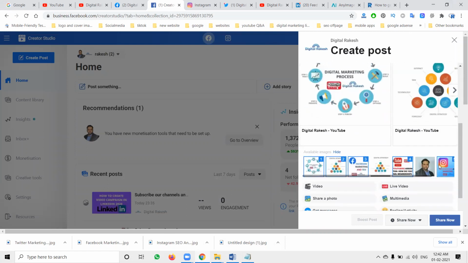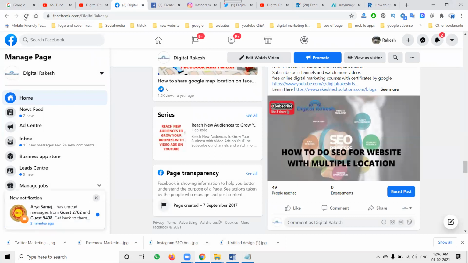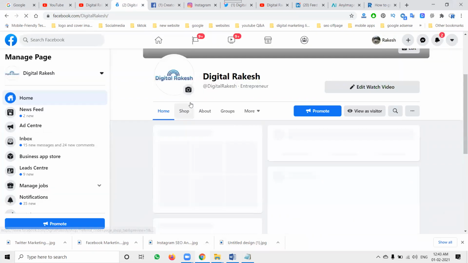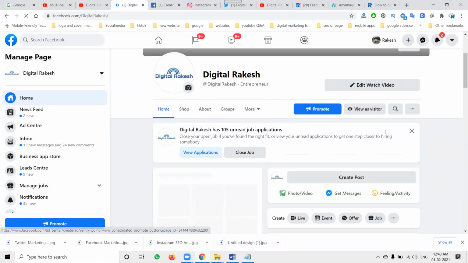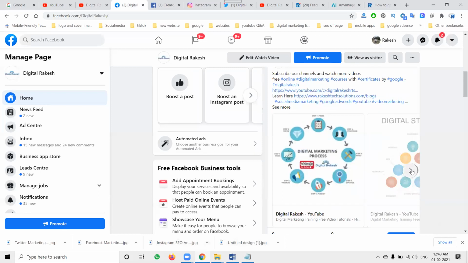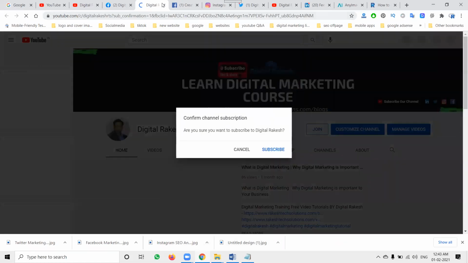So we can change the pattern. Share now. After sharing this option, we can check your Facebook. You can go to Create Studio, select the Create a Post option, select multimedia, and post in this one. Then you can click, they go to my channel.